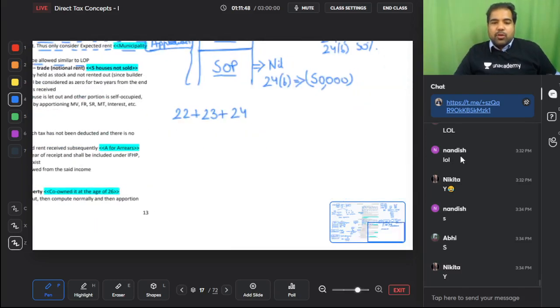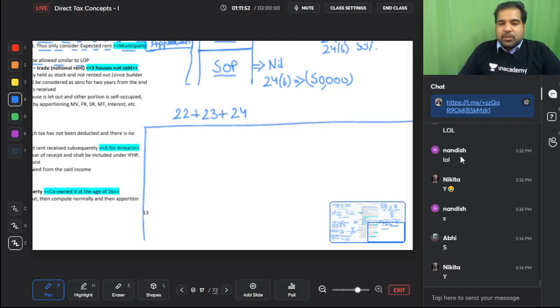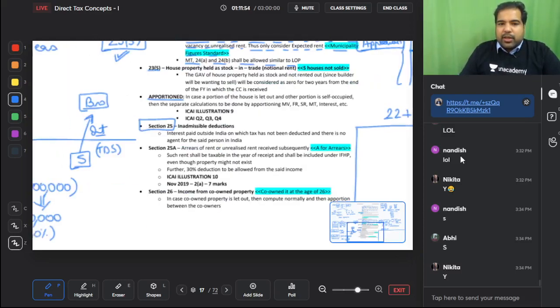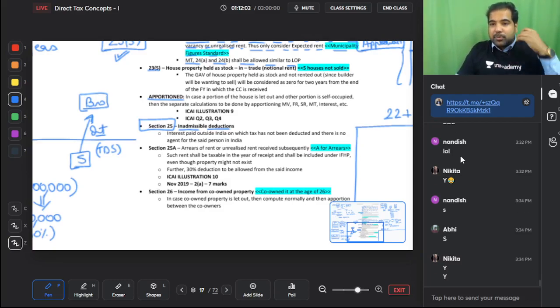We will now move on to the next part, that is 26. It's a very simple section, but we'll first read 25 and 25A from here. 25 is inadmissible deduction or disallowed. Are you paying interest to your brother? Yes. Have you ordered the pizza? Yes. Have you paid for the pizza? Yes, but you will not get the pizza. Disallowance is just that, guys. You pay, but you will not get a deduction. And 25A is arrears of rent, but you will get 30% deduction.